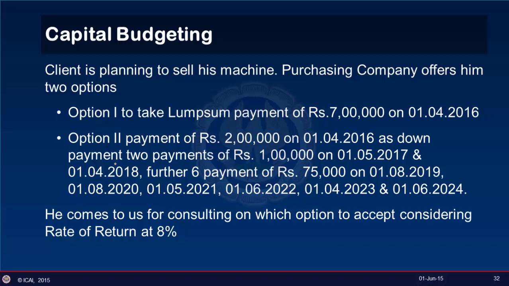Now he comes to us for consulting on which option to accept, considering the rate of return at 8%.